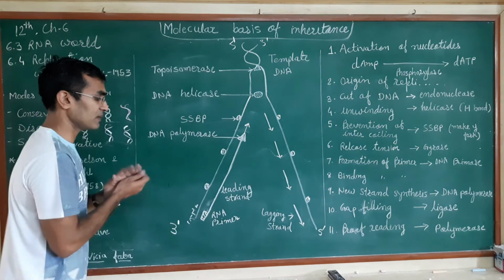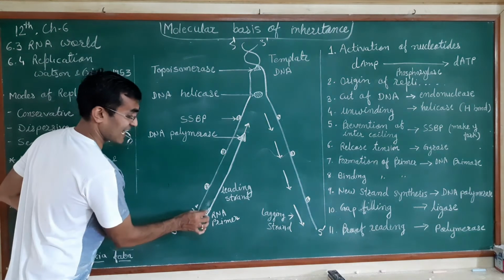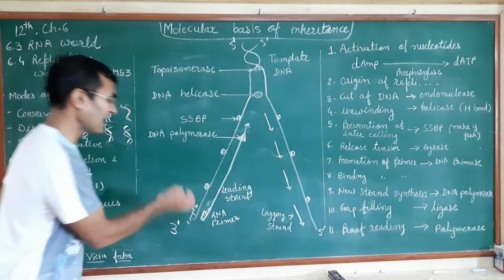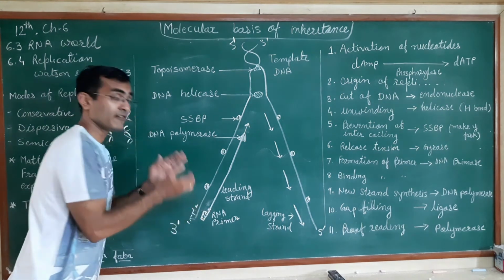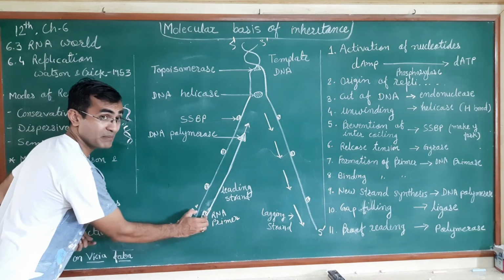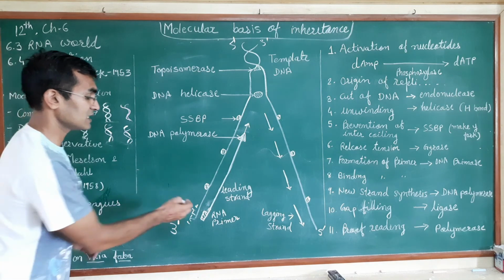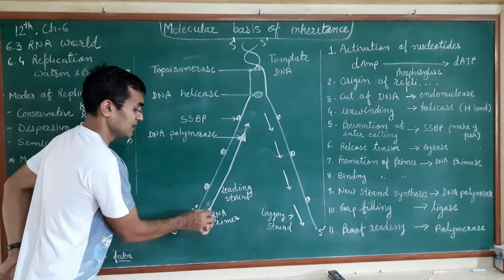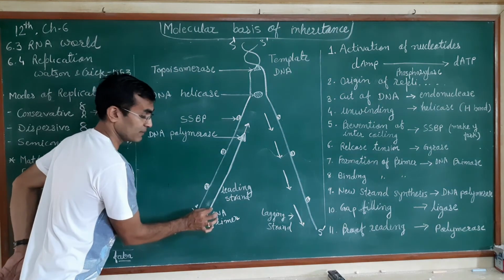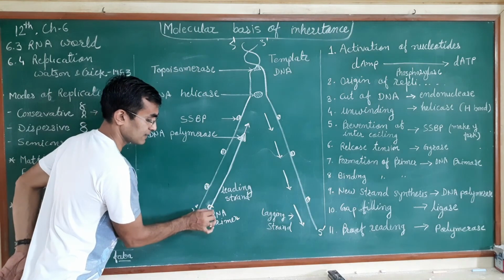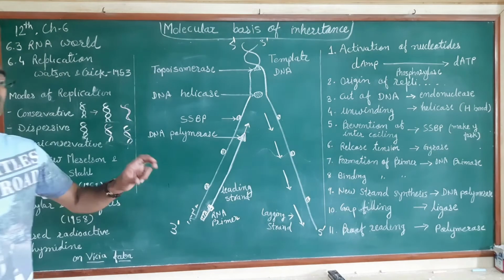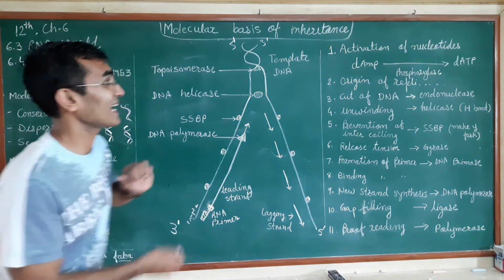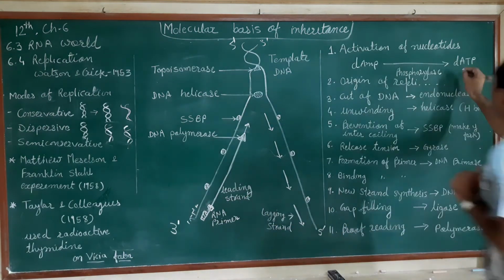Now DNA polymerase will bind at the site of the RNA primer. Primer will be fixed. They will make a small complementary sequence over here. Now just prior to this RNA primer, this DNA polymerase will bind here. Now when the DNA polymerase binds with this sequence, they will attract those activated nucleotides.